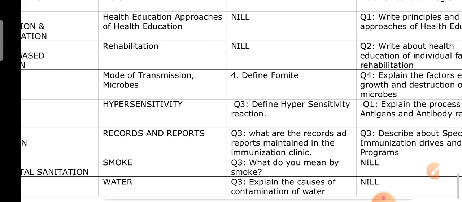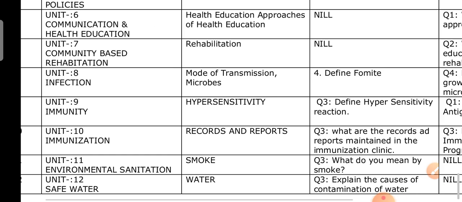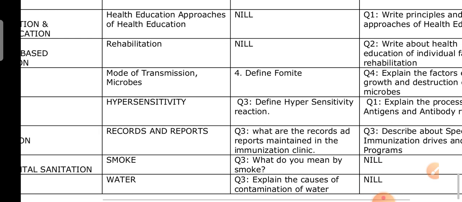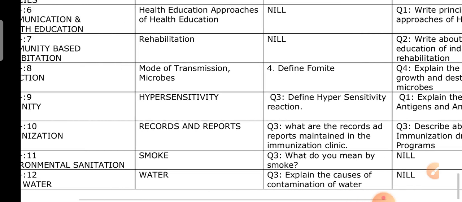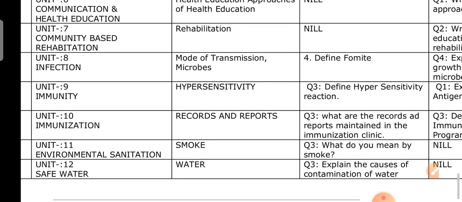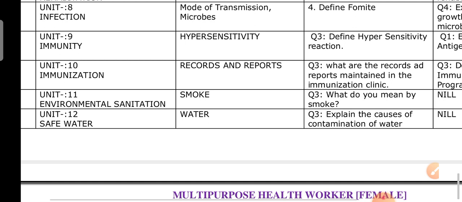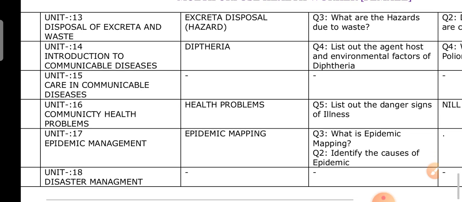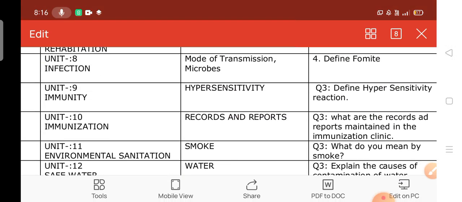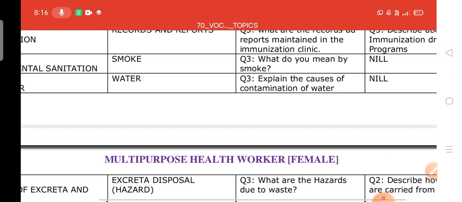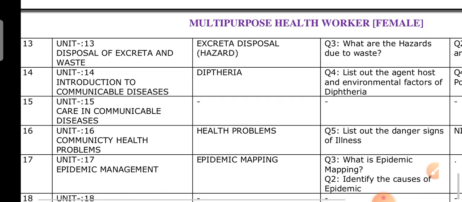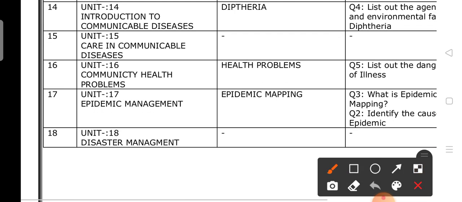Infection, mode of transmission, microbes, deleted topics. These are all the things. Immunity, hypersensitivity, immunization records and reports, environmental sanitation, smoke, safe water deleted. Disposal of excreta, disposal of waste. These are all these topics. The unit name, these topics, 2 marks questions.